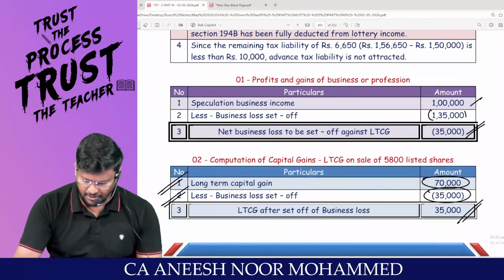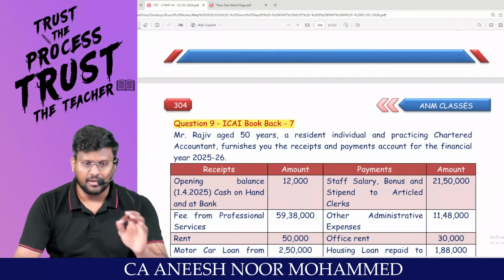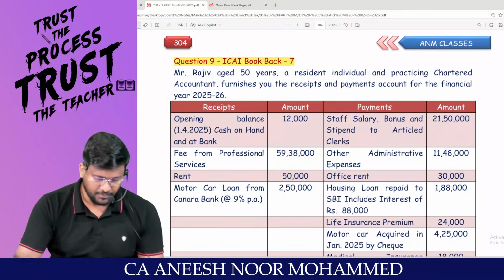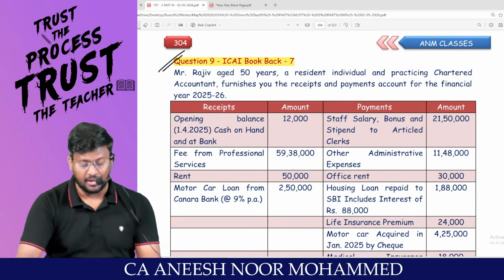That's it. PGBP income and all they are giving. Sir, that amount you claim as 87A rebate. Can I move into question number 9?